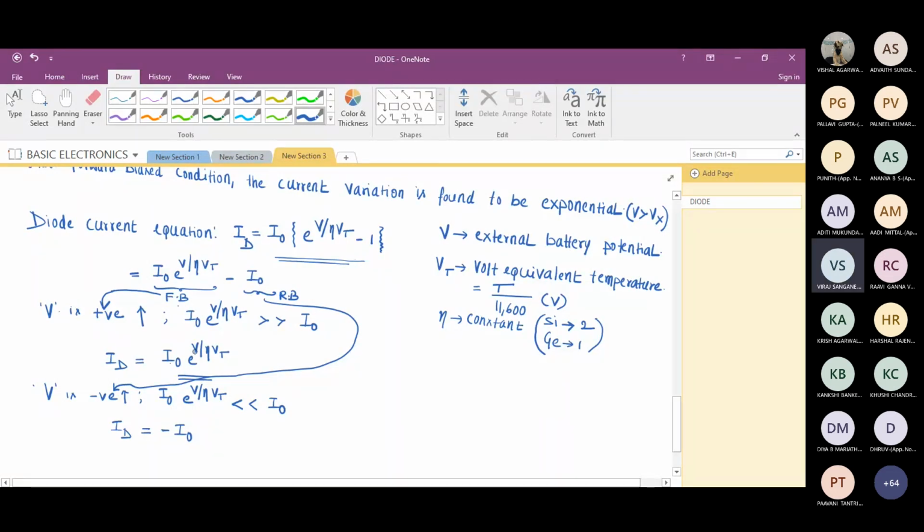I'm not going to derive it, but I can explain the significance of this equation. I'm trying to interpret this equation by looking at the curve. The equation says the first term is for forward bias, the second term is for reverse bias condition. Is this fine?